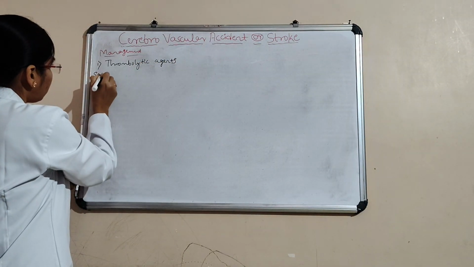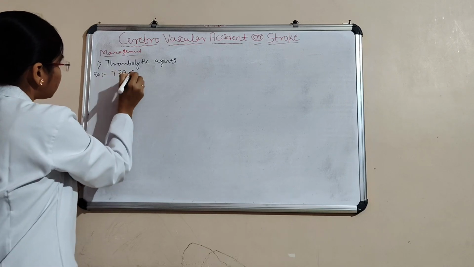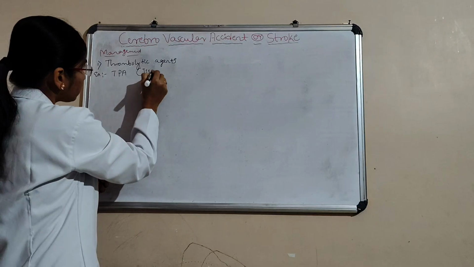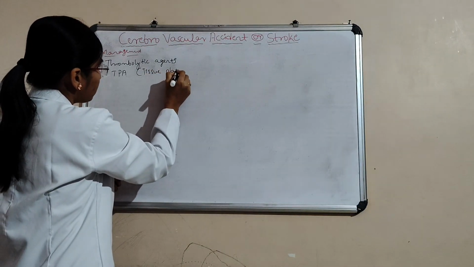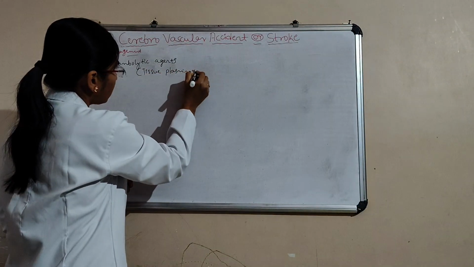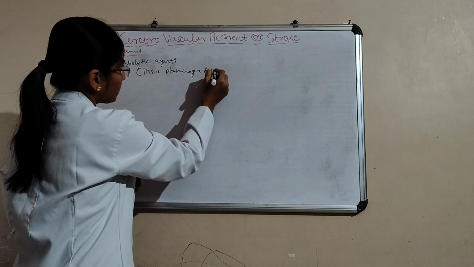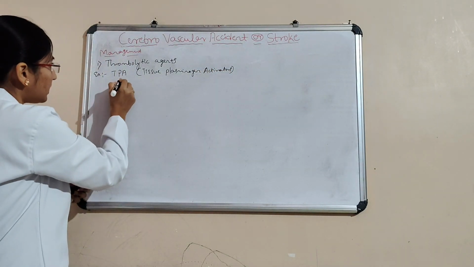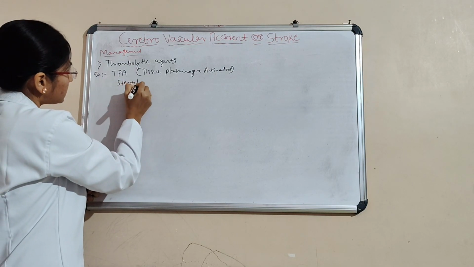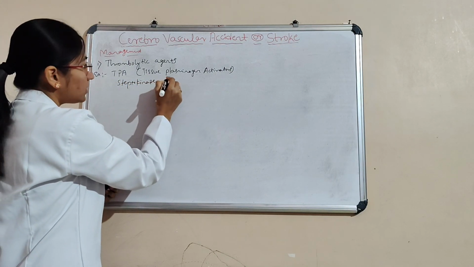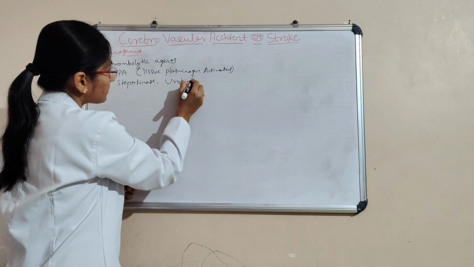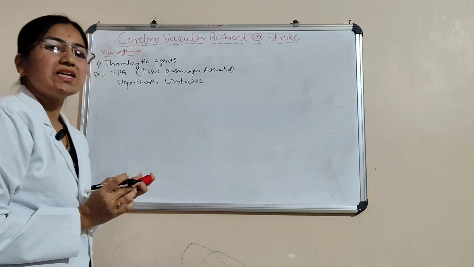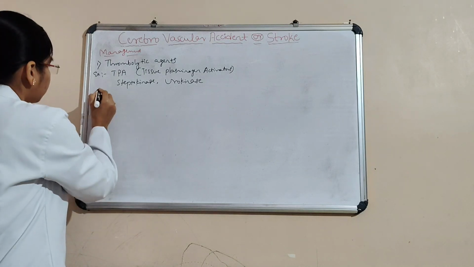For example, TPA, that is tissue plasminogen activator, streptokinase, urokinase. These are thrombolytic agents.